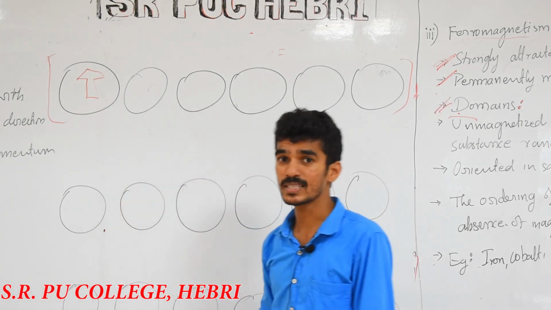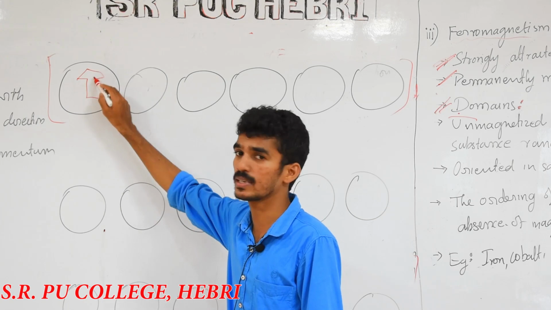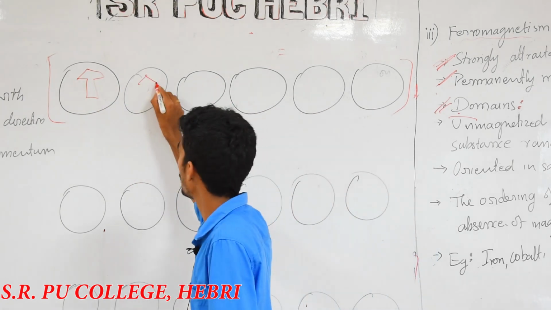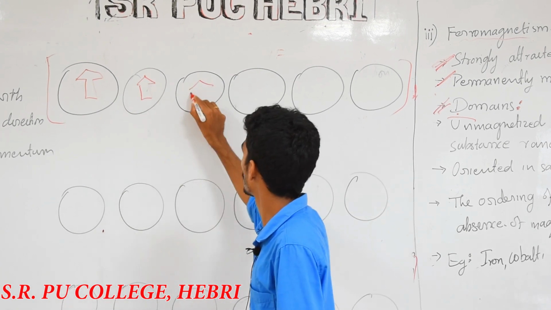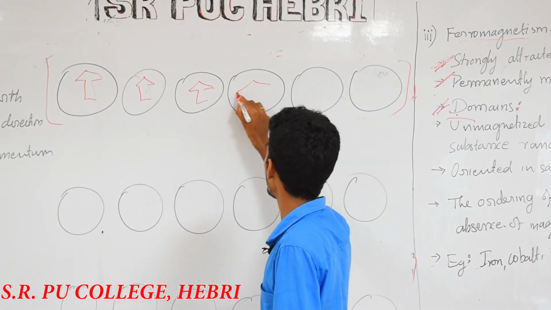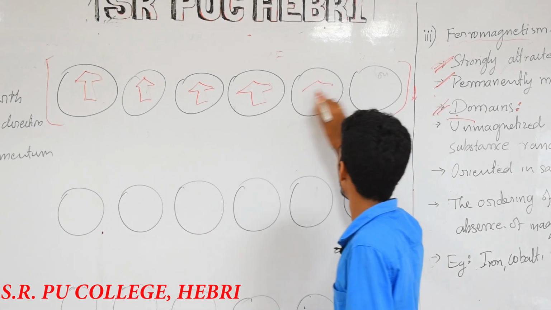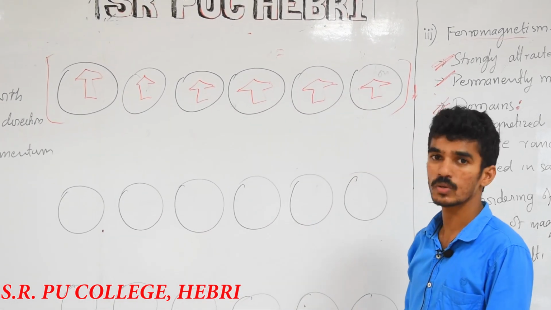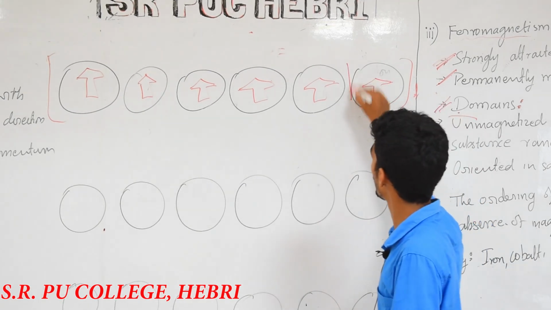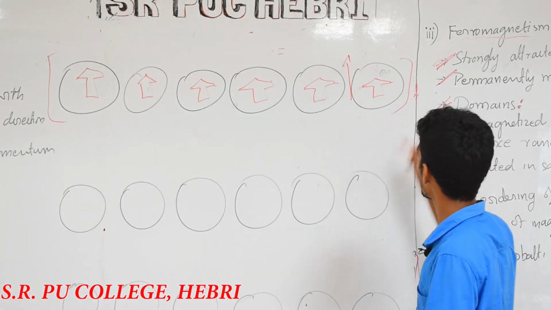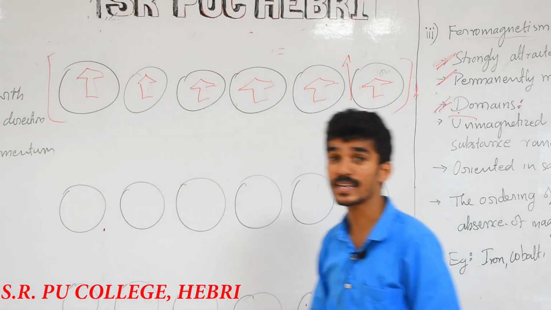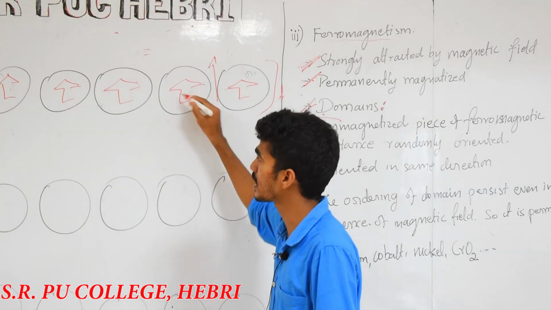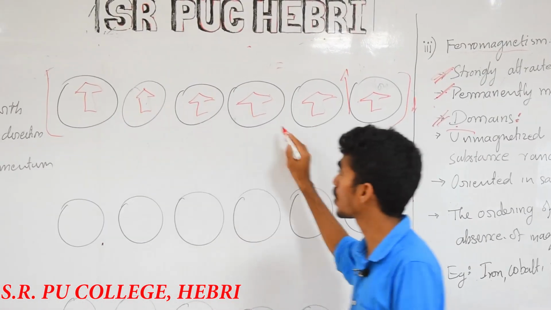In one direction, the entire group should be in the same direction, like this. So the direction of electrons should be in this direction, so that this group acts as a tiny magnet. When you apply the magnetic field, it should be strongly attracted due to presence of what?